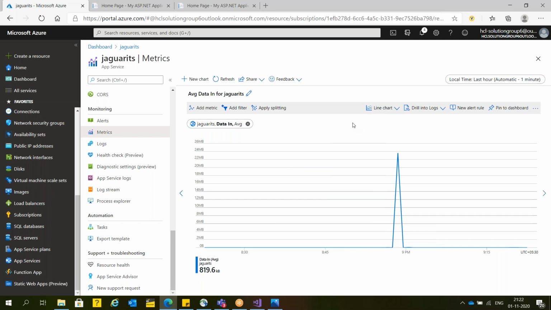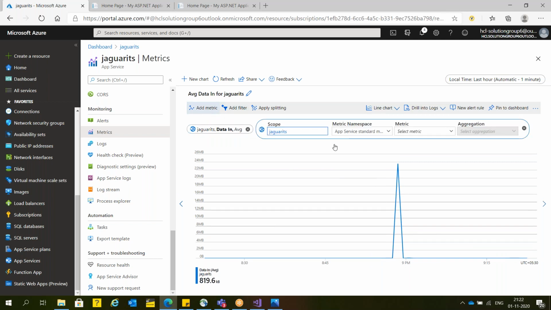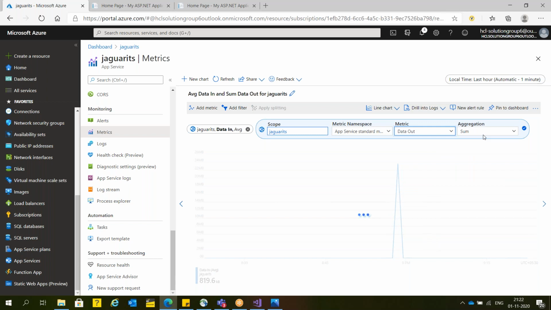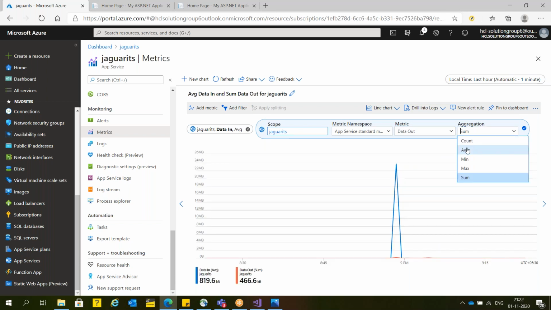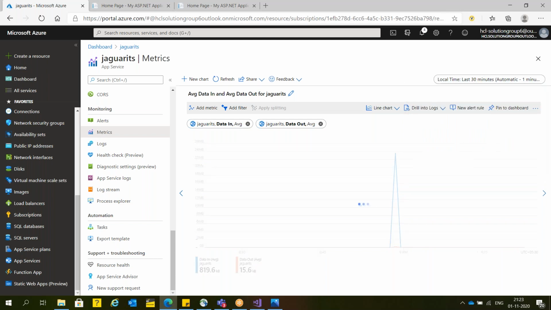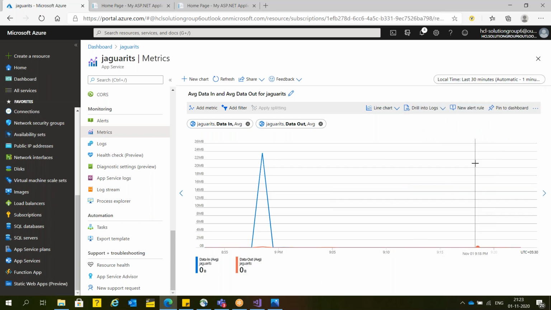Now, in case you want to compare the same with the data out, you can add a metric and select data out, and I can select average. Now here you can see the average data in versus data out in the last 30 minutes or 1 hour, whatever time frame you select.